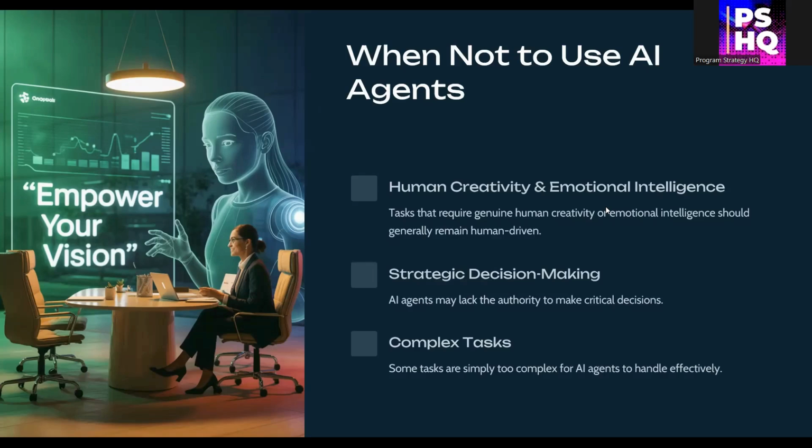Second, strategic decision making. AI agents can often lack the authority or context needed for critical business decisions. While they can support decision making with data, final calls should remain human-led. And third, highly complex or dynamic tasks. If a task requires constant exceptions, changing inputs, or nuanced judgment, the AI may struggle. Start with simpler, well-structured tasks first.